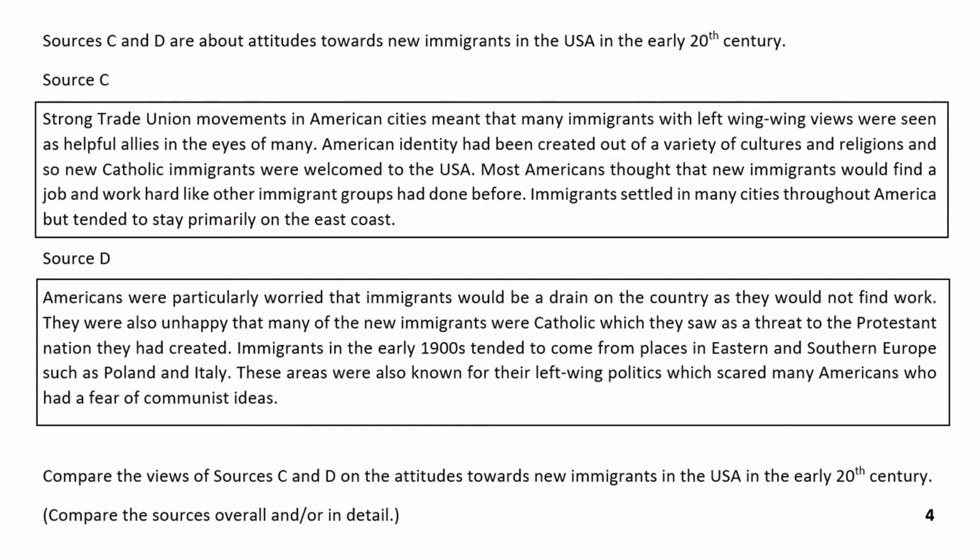And source D says, Americans were particularly worried that immigrants would be a drain on the country as they would not find work. They were also unhappy that many of the new immigrants were Catholic, which they saw as a threat to the Protestant nation they had created. Immigrants in the early 1900s tended to come from places in Eastern and Southern Europe, such as Poland and Italy. These areas were also known for their left-wing politics, which scared many Americans who had fear of communist ideas. So you have to compare the views of sources C and D on the attitudes towards new immigrants in the early 20th century. And it says compare the sources overall and or in detail.